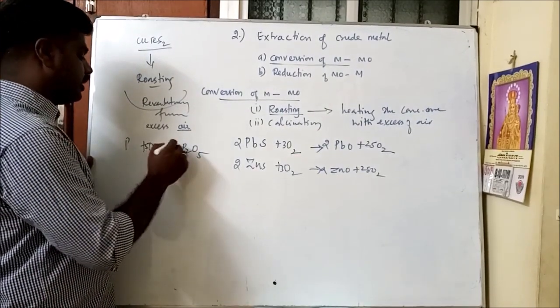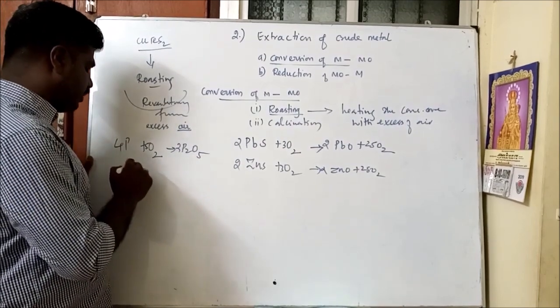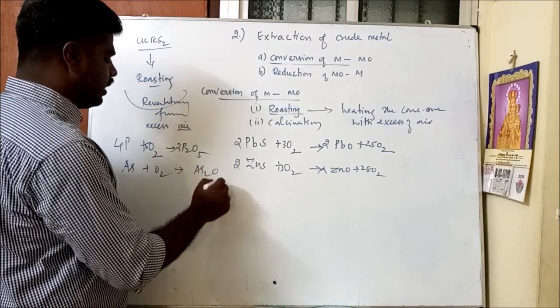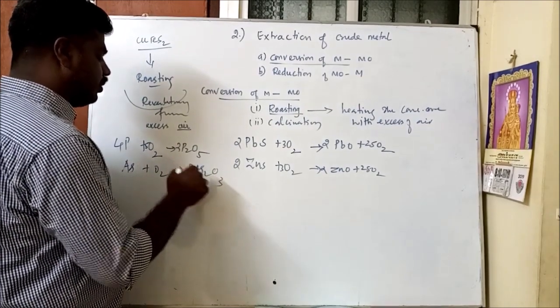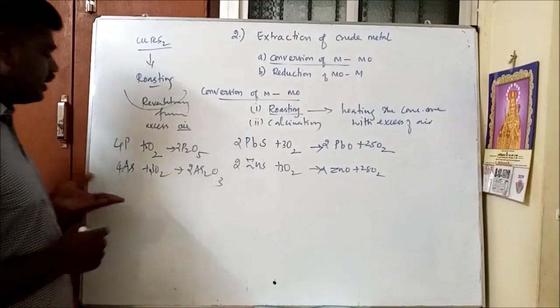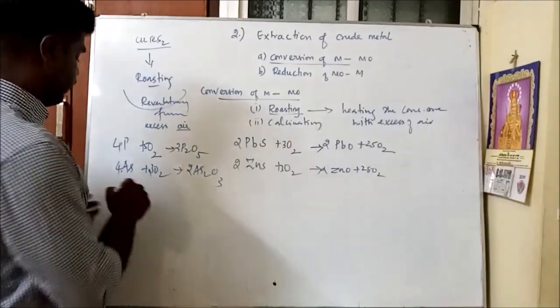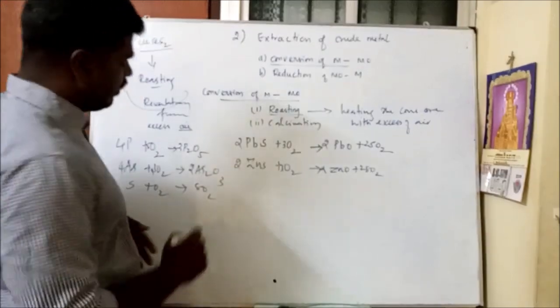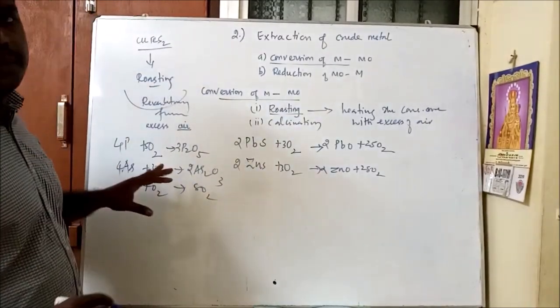So this is the equation. Arsenic reacts with oxygen forming arsenic oxide. Likewise, the sulfur present escapes as sulfur dioxide. These are the volatile impurities.